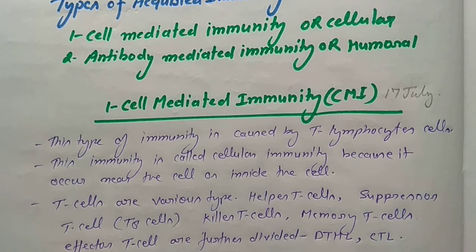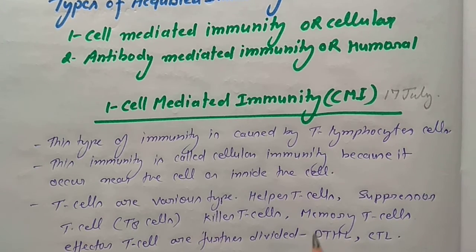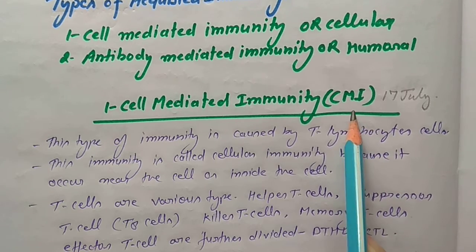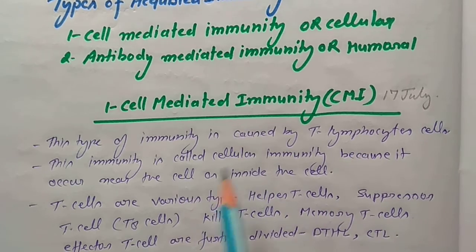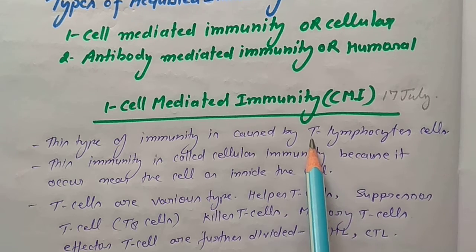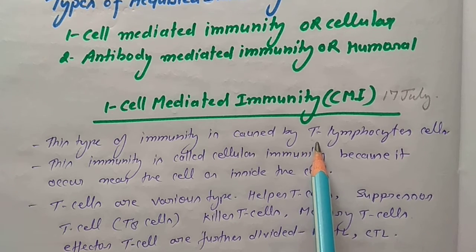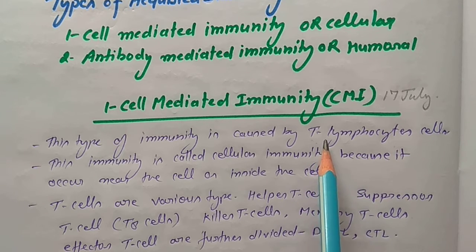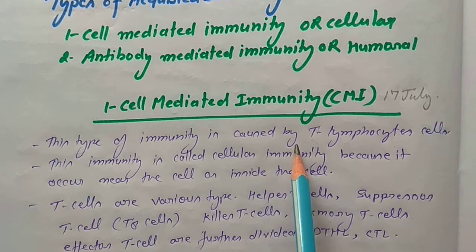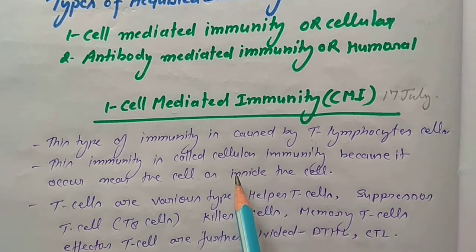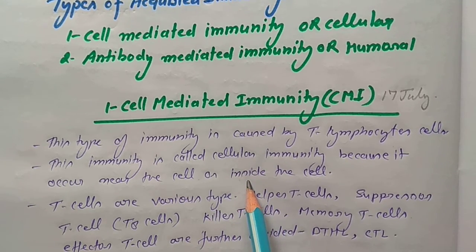Hello. Now we discuss the first acquired immunity, which is called cell mediated immunity, and its short form is CMI. This type of immunity is caused by the T lymphocytes, the T type of lymphocyte cells. It is also called cellular immunity because this type of immunity occurs inside the cell or near the cell.